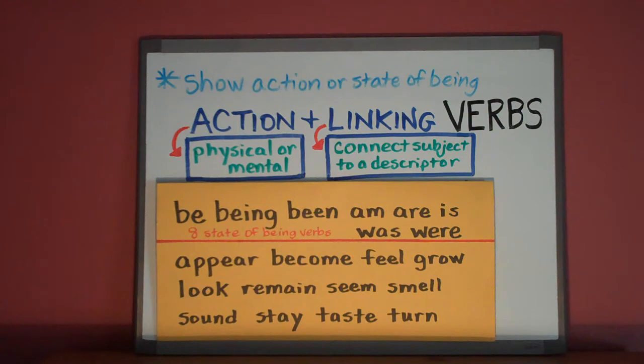If you watched my video on helping and main verbs, you should have already memorized the 8 forms of the verb to be. And some of the next words you see, you can think, well, aren't those action verbs? They could be. Realize that these verbs do not always have to be linking verbs. They can also serve as helping verbs or main verbs. But if we have a noun, pronoun, or adjective descriptor that follows the verb, and that descriptor talks about the subject, we have a linking verb. I'll take down the chart now and we'll look at some examples.